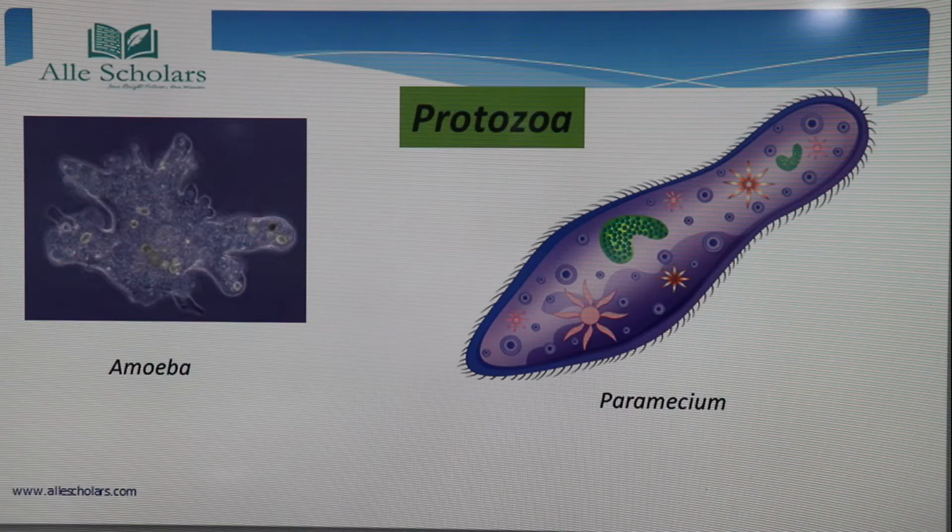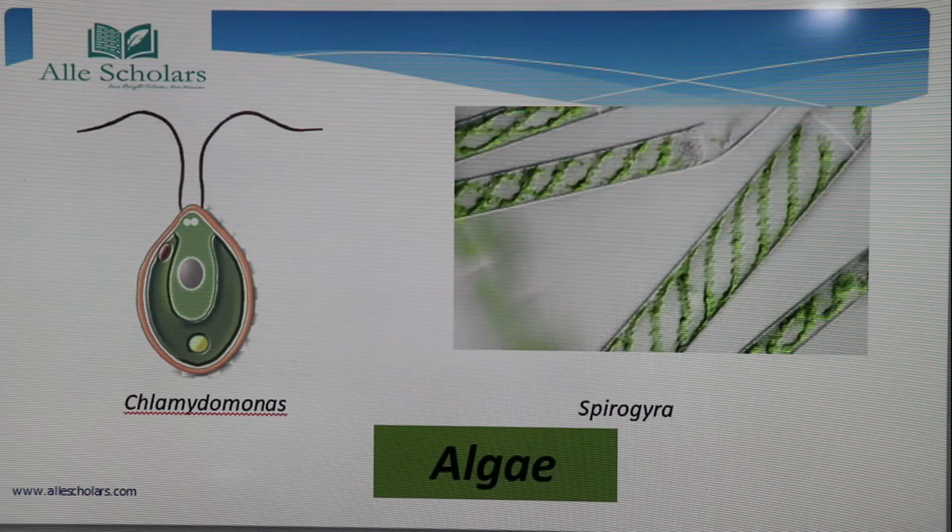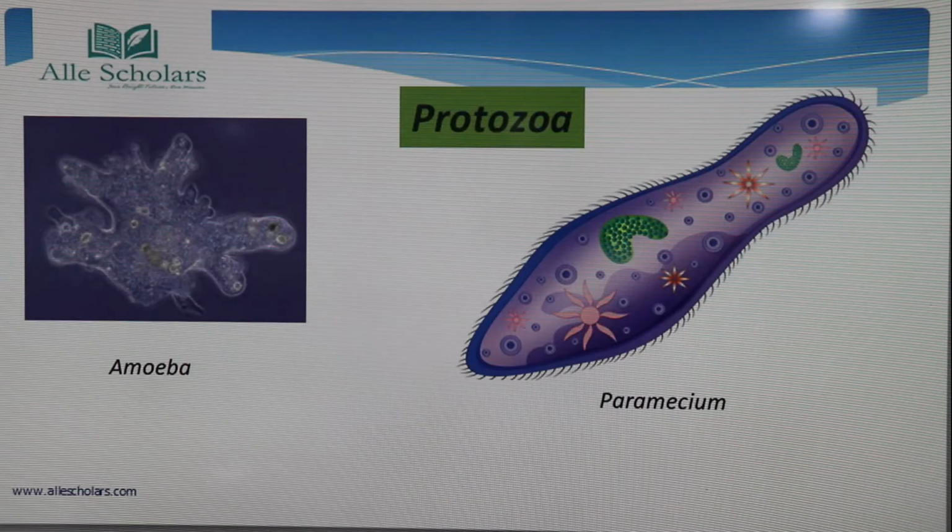If we talk about protozoans, they are classified as animals. As we have seen, algae are classified under plants, but these are classified under animals. So paramecium and amoeba are the examples of protozoans.